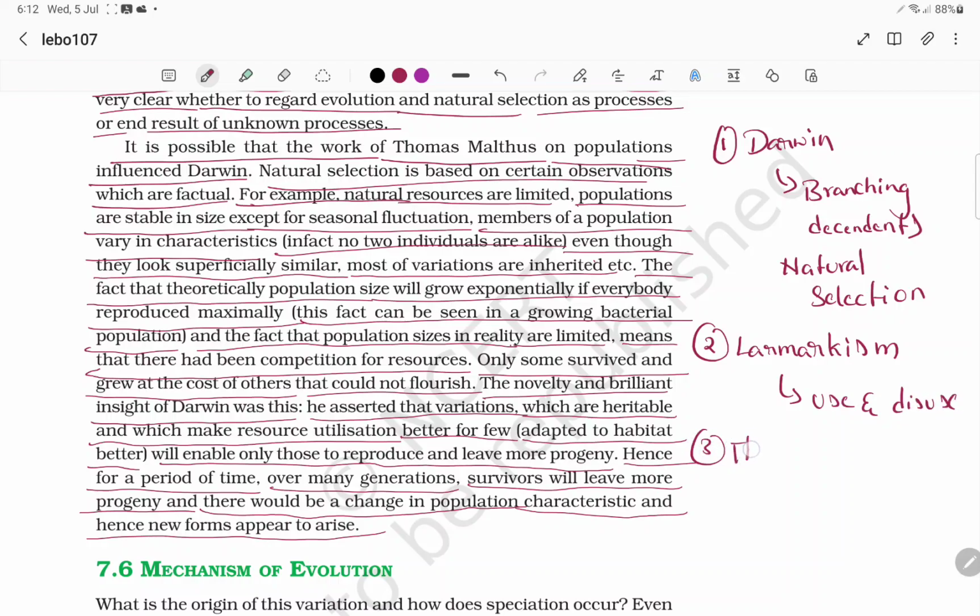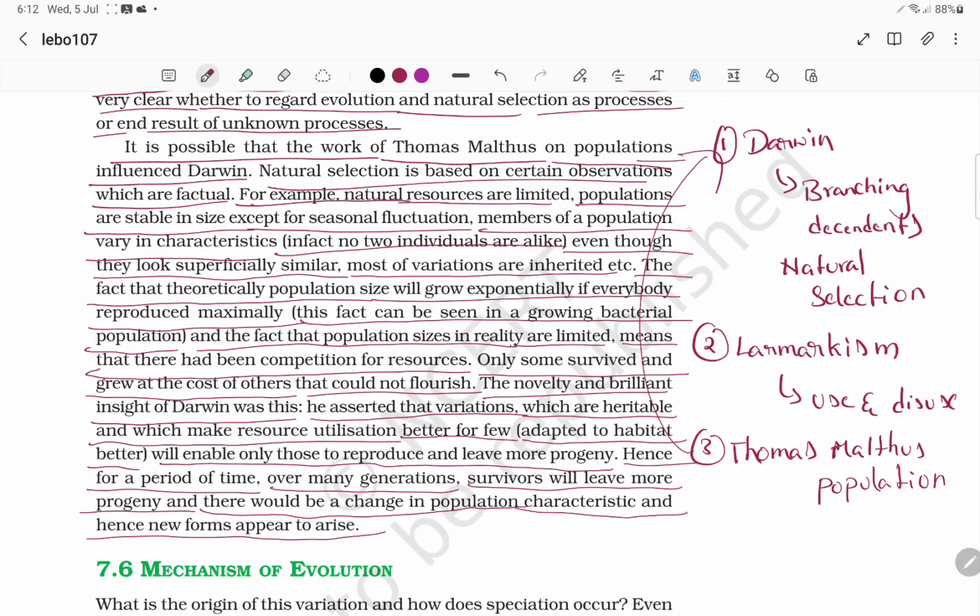And Thomas Malthus: his work on populations influenced Darwin. He is the one who influenced Darwin more.